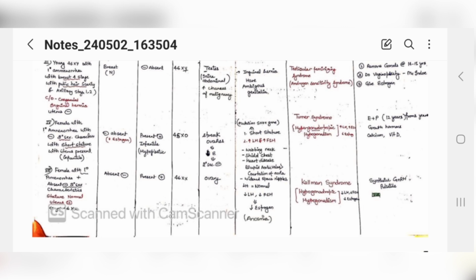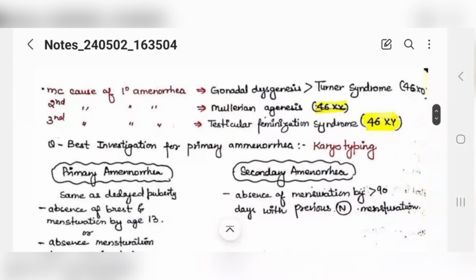And for this condition, what would we do? We will provide synthetic gonadotropin releasing hormone in a pulsatile manner so that her breast development will be there and menstruation can occur. Easy. These are the 5 conditions of primary amenorrhea. Among these, any topic can come in your exam, and that's it for this. These are a few questions.